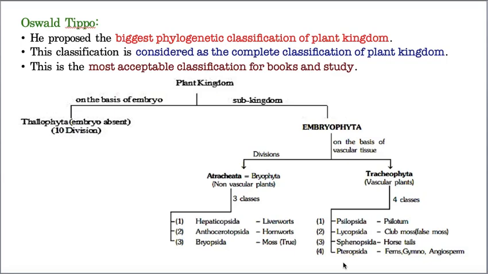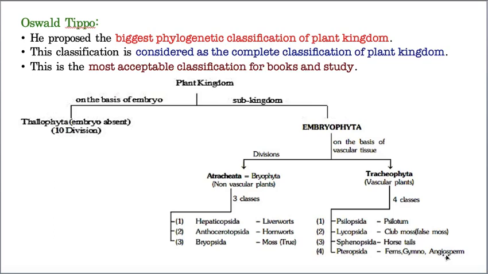See, a small mistake happened. Did you notice what it is? Under Pteropsida, along with the fern plants, he included gymnosperms and also angiosperms. Yes, according to phylogeny, it is correct. I do accept that according to phylogeny, it is correct, since gymnosperms and angiosperms come after pteridophytes. But in terms of placement, he made a mistake.